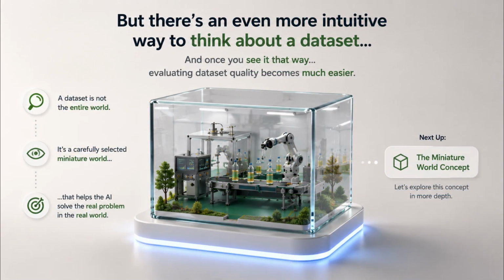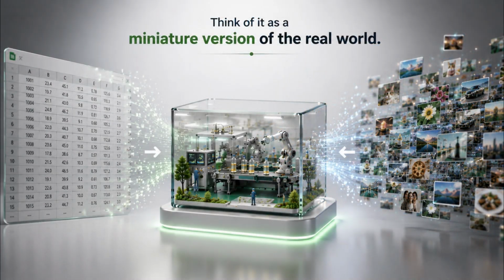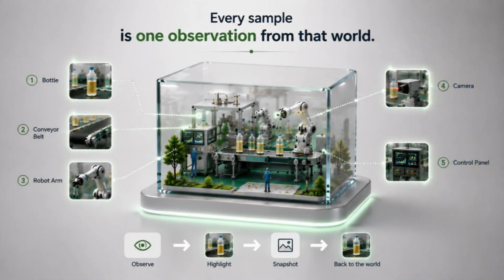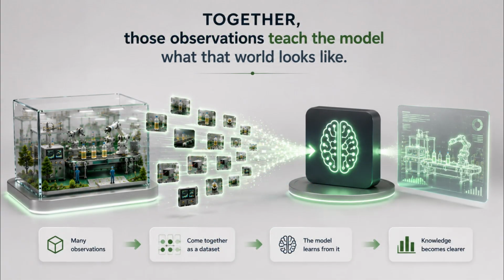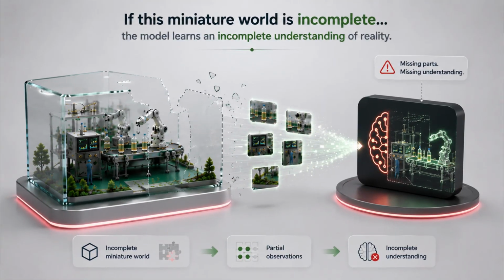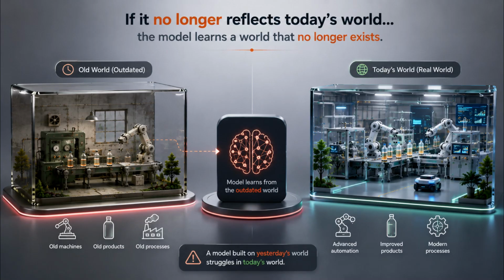But there's an even more intuitive way to think about a dataset. And once you see it that way, evaluating dataset quality becomes much easier. Instead of thinking of a dataset as rows in a spreadsheet or thousands of images, think of it as a miniature version of the real world. Every sample is one observation from that world. Together, those observations teach the model what that world looks like. If this miniature world is incomplete, the model learns an incomplete understanding of reality. If it contains mistakes, the model learns mistaken relationships. If it no longer reflects today's world, the model learns a world that no longer exists.